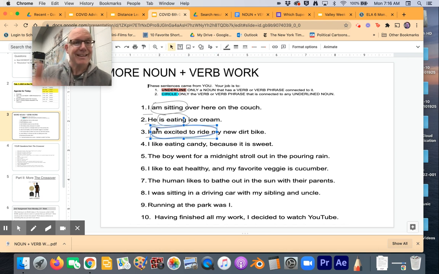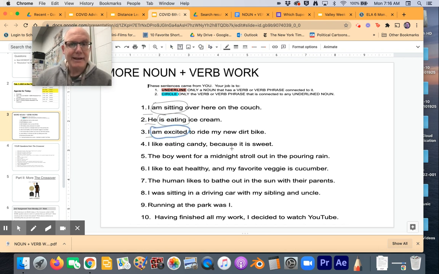That is the thing that I am doing. Or you could actually get away with this. I would live with this. I am excited. And then to ride would be a modifier. You don't need to know that. But basically, I am in the state of being excited. But again, I am excited, not I excited.